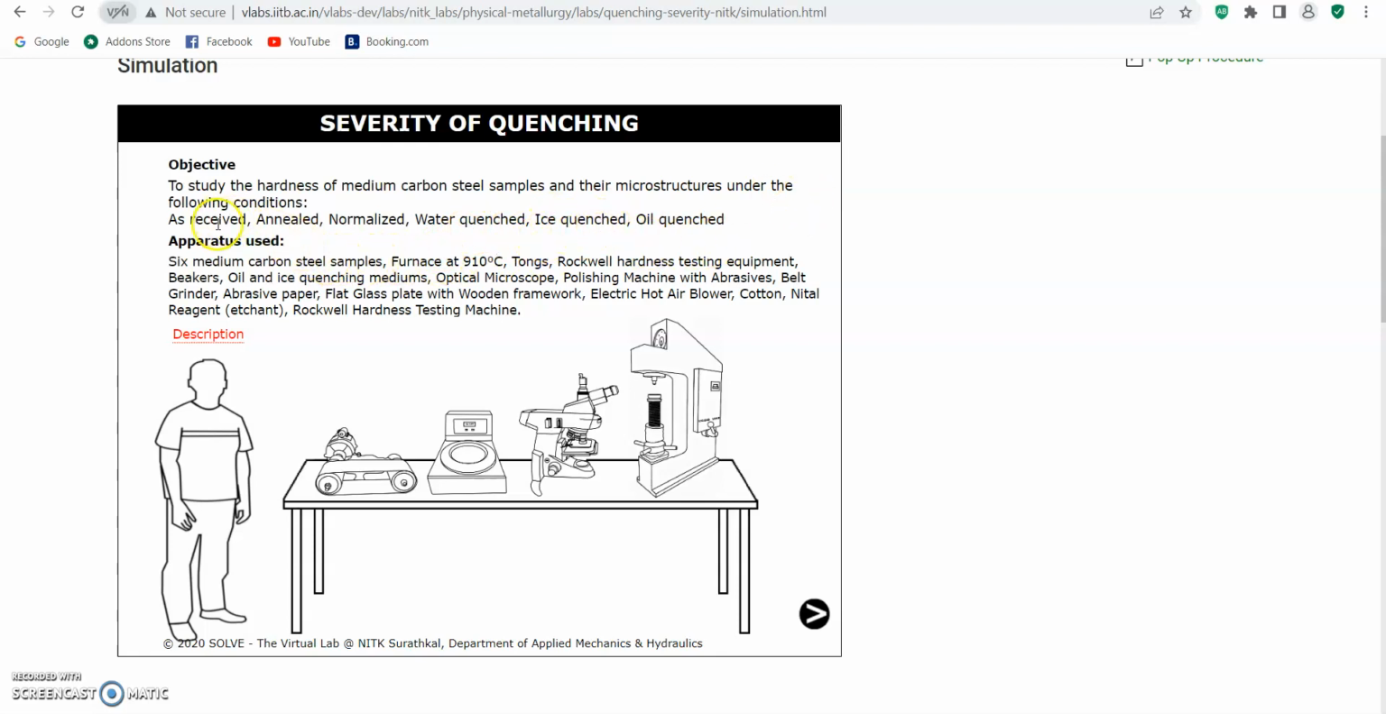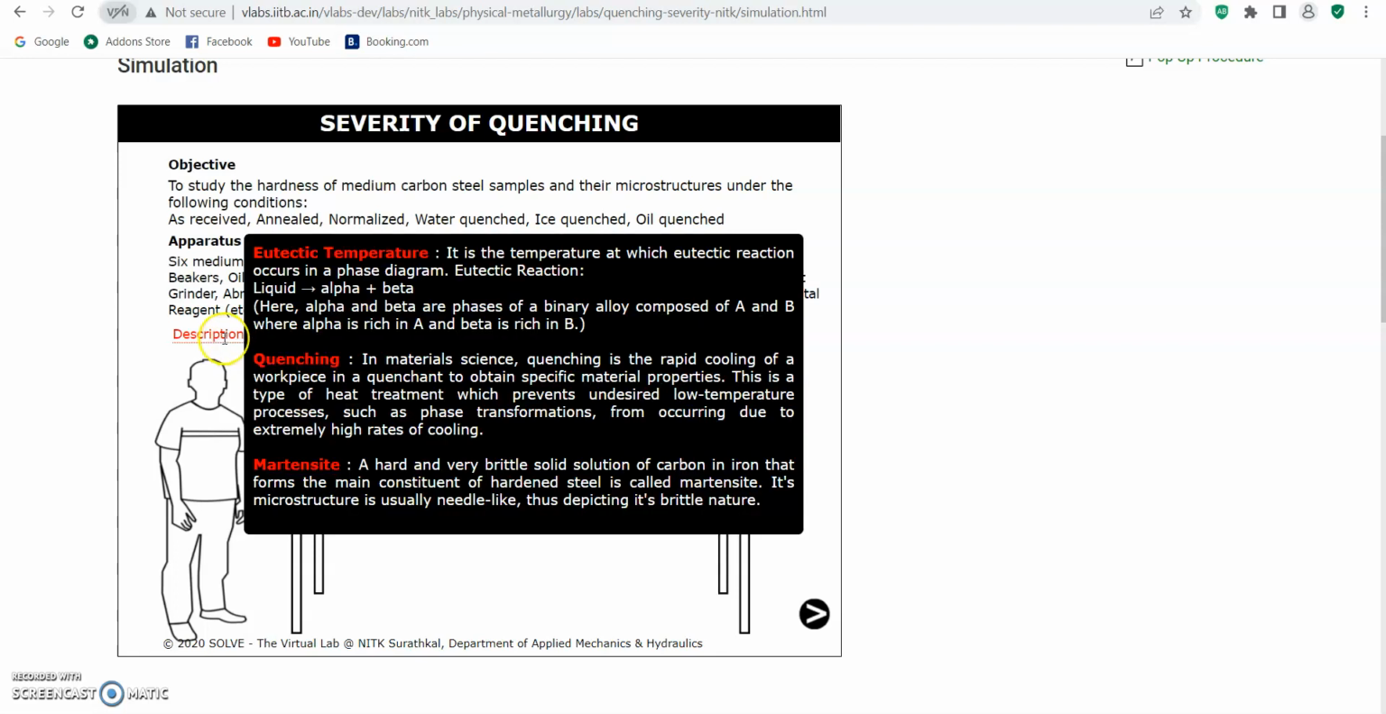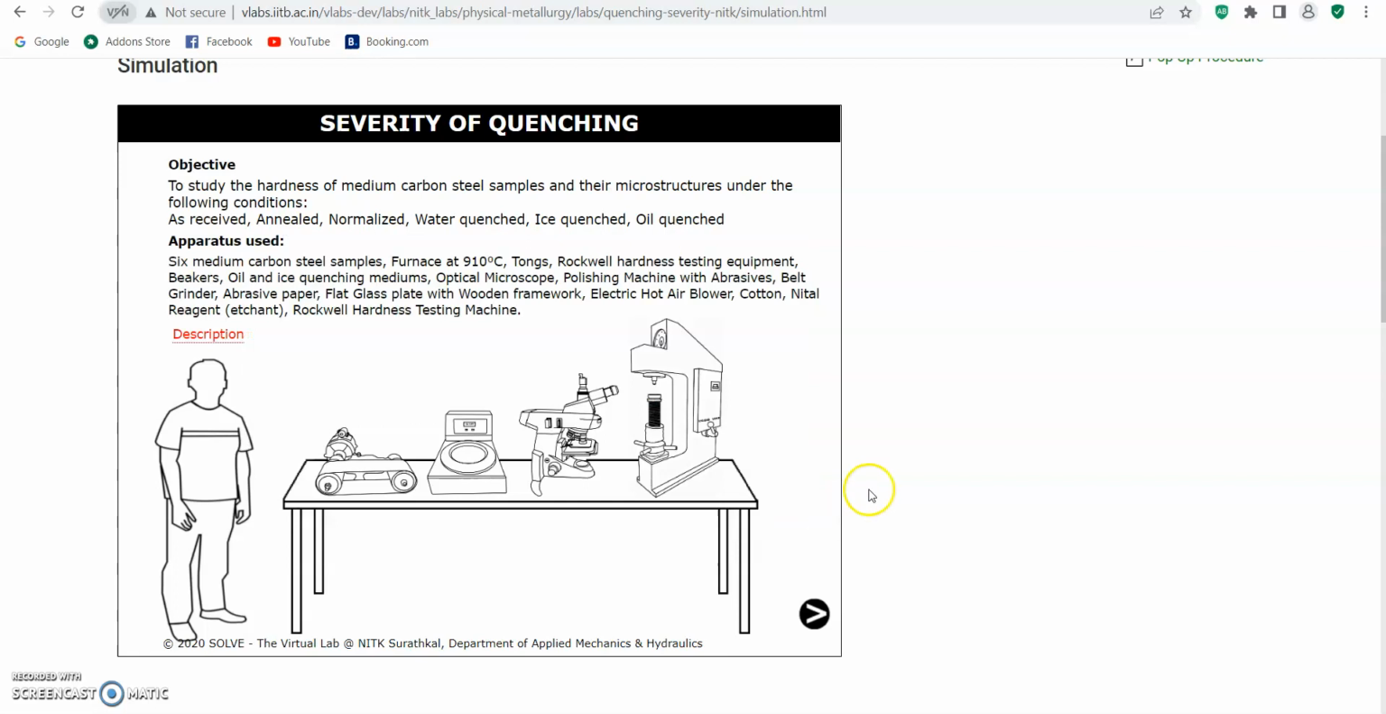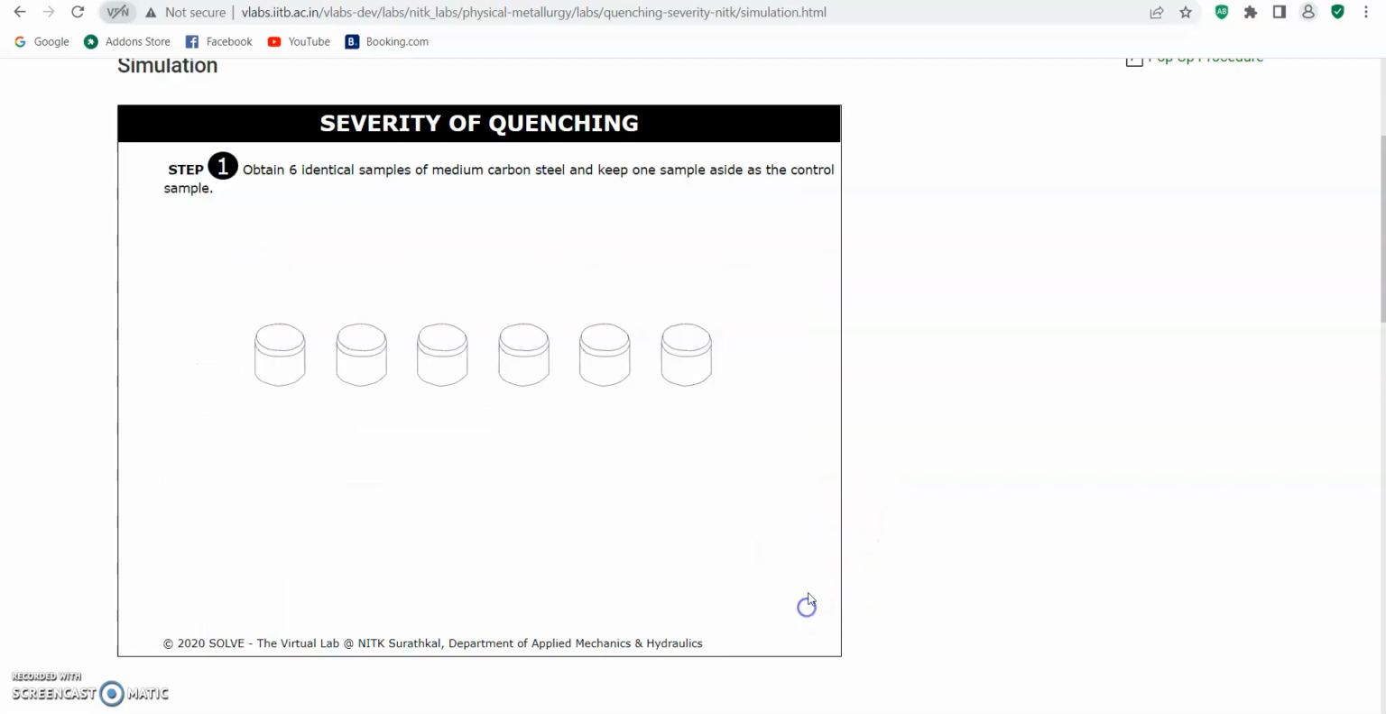We use a lot of apparatus, for example, carbon steel samples, furnace, tongs, etc. This is a description of eutectic temperature, quenching, and martensite. Now, let's move to the first step.